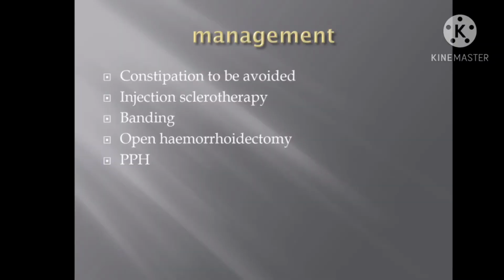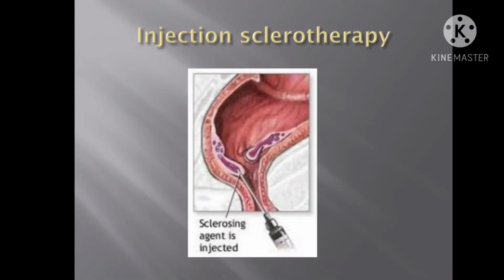Now coming to the management. The management will be in the early stage and the late stage. Early stages can be managed conservatively, and the constipation needs to be taken care of by giving laxatives. If somebody is continuously having bleeding and you want to do a procedure, there are two options in the early stages of hemorrhoids. That is injection sclerotherapy, where a sclerosant is injected into the hemorrhoid tissue, which is done on an OPD basis. And the other option, which is very famous, is banding.